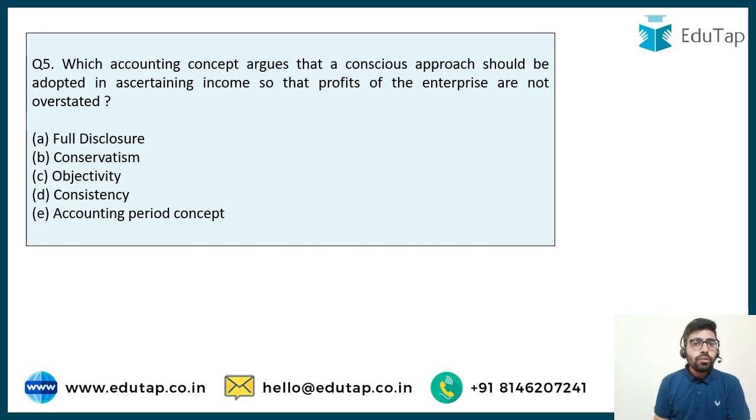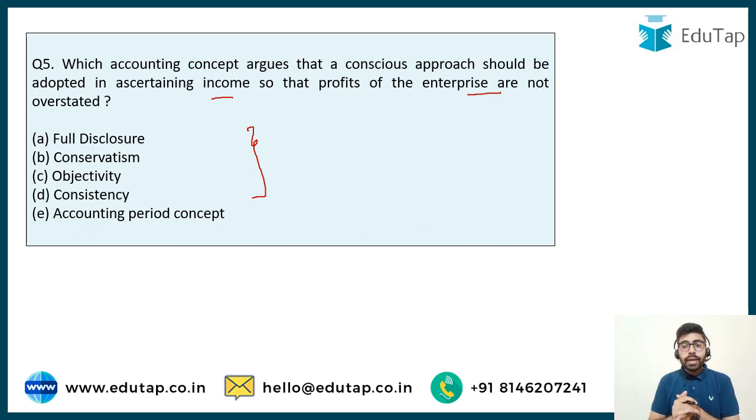So here the question is, which accounting concept argues that a conscious approach should be adopted in ascertaining income so that the profits of the enterprise are not overstated? Full disclosure, conservatism, objectivity, consistency, accounting period concept. We have discussed briefly about all these basic accounting concepts. So you just have to make out which accounting concept talks about following a conscious approach, or rather I should say a cautious approach, with regard to ascertaining the incomes.